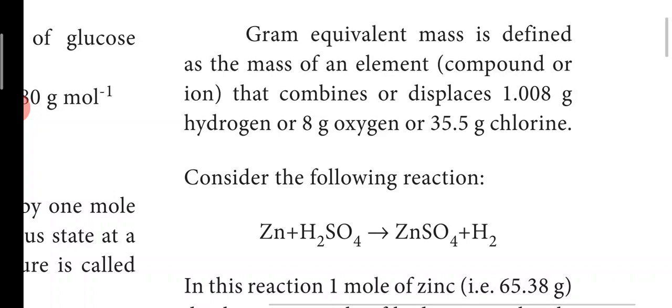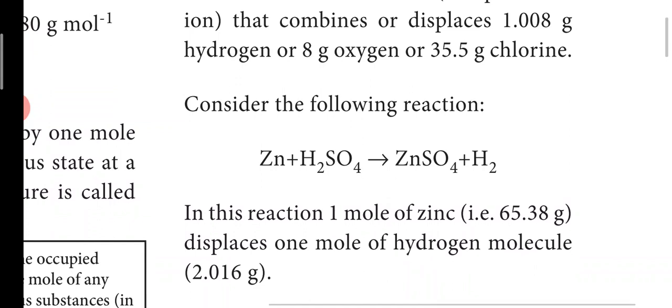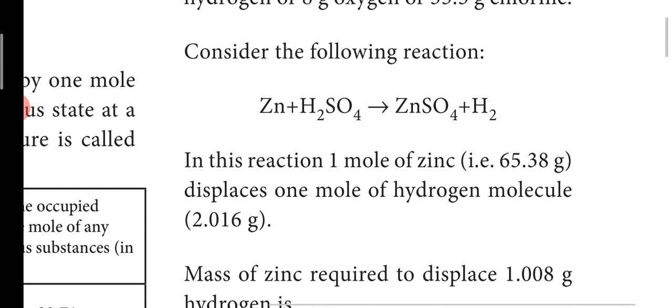Here you have zinc reacting with sulfuric acid to give zinc sulfate plus hydrogen gas. Here H2 is hydrogen gas, that is, hydrogen gas is liberated when you add zinc to sulfuric acid. So to replace 2 hydrogen, that is 2 gram of hydrogen in sulfuric acid, you require 1 mole of zinc. The mass of 1 mole of zinc is 65.38 gram, which will displace 1 mole of hydrogen molecule, which is 2.016 gram.